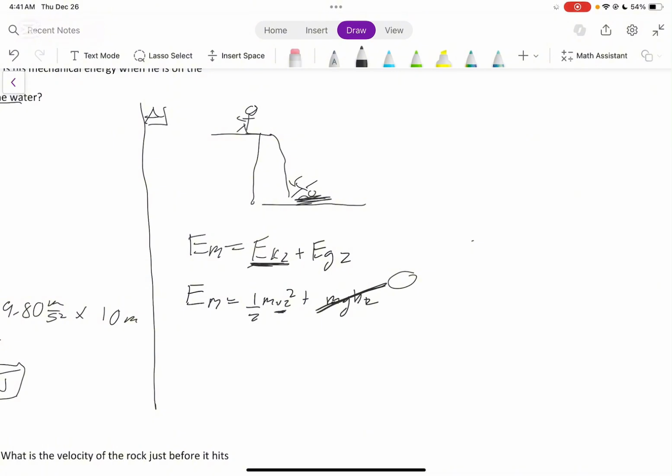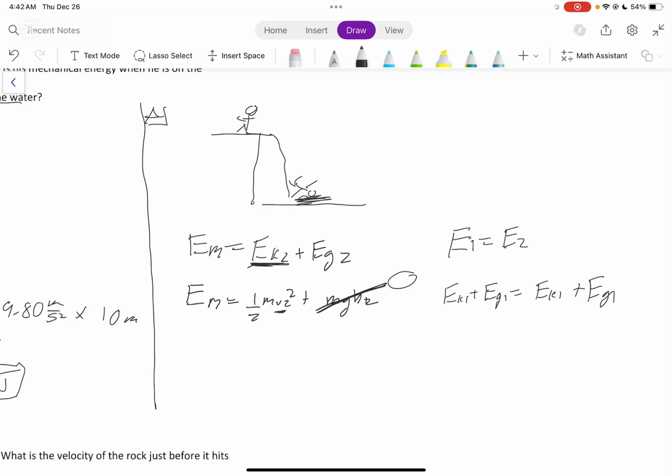So if we don't have velocity, how are we really supposed to figure out what EK2 is? Well, if you remember what I talked about before, energy is always conserved, E1 is equal to E2. We can go E1, which is equal to EK1 plus EG1, is equal to EK2 plus EG2.